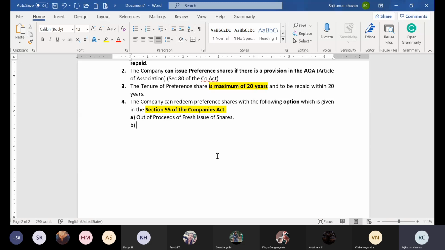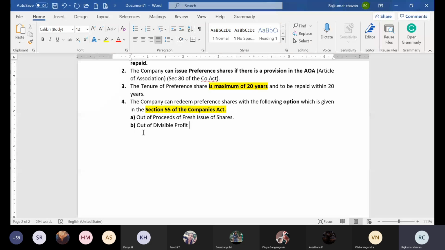What is the second option they have? Because we are discussing the options given in Section 55 of the Companies Act. The second option is out of divisible profit. The company can repay the money out of divisible profit.